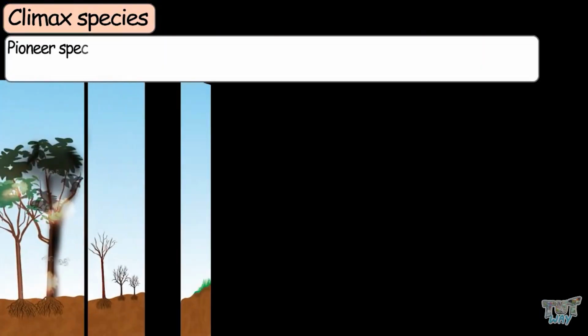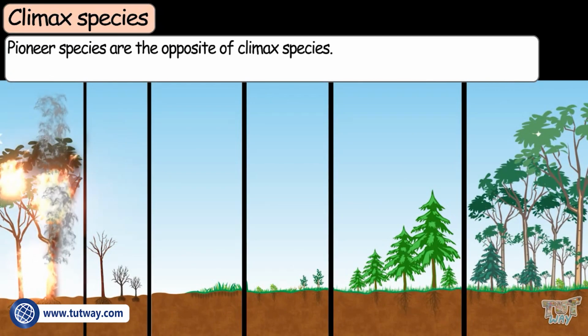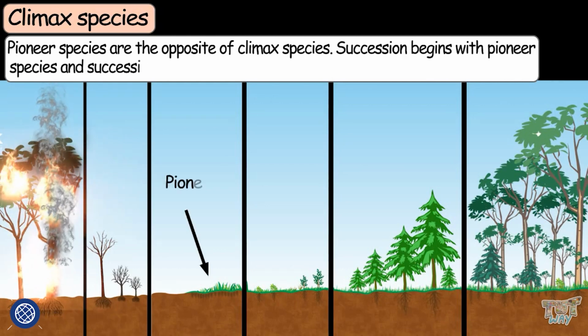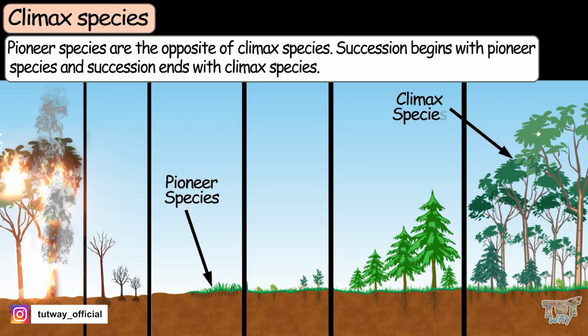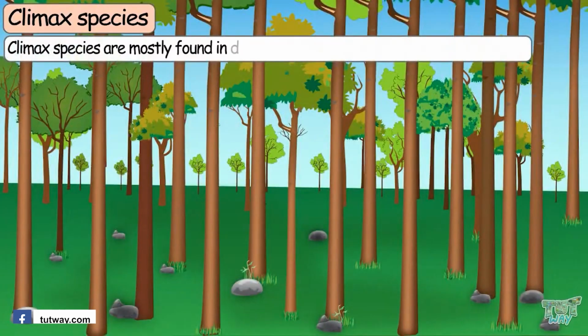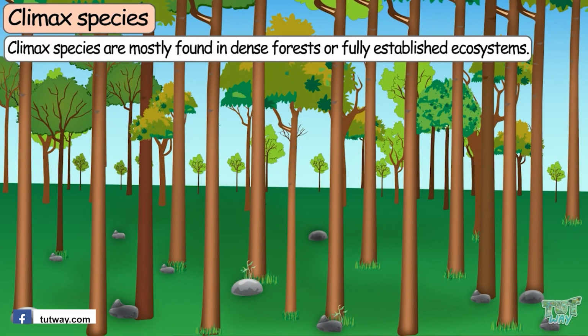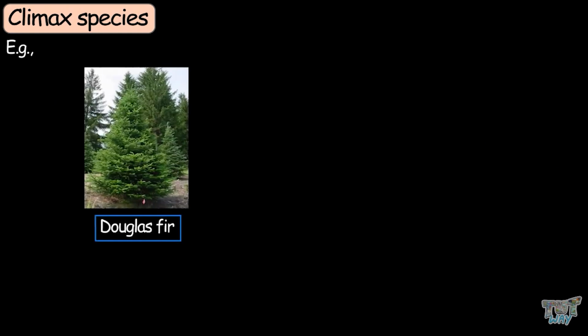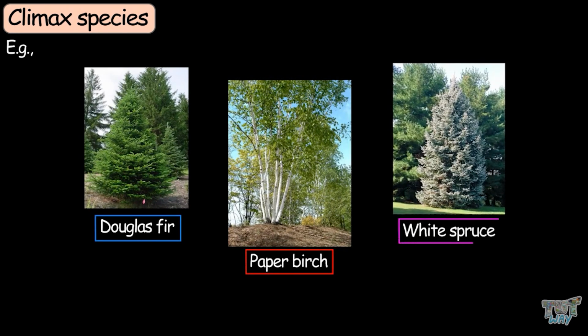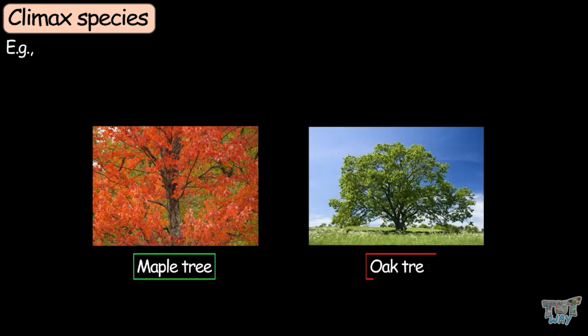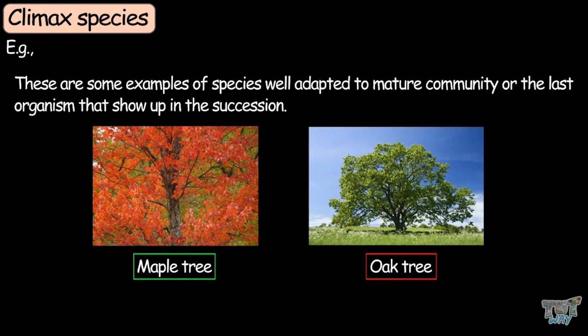So pioneer species are the opposite of climax species. Succession begins with pioneer plants, and succession ends with climax plants. Climax species are mostly found in dense forests or fully established ecosystems. Now let's have some examples of climax species. Douglas fir, paper birch, white spruce, maple and oak trees. These are some examples of species well adapted to mature communities, or the last organisms that show up in the succession. So these are climax species.